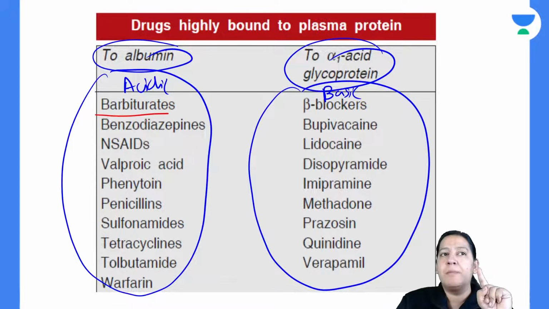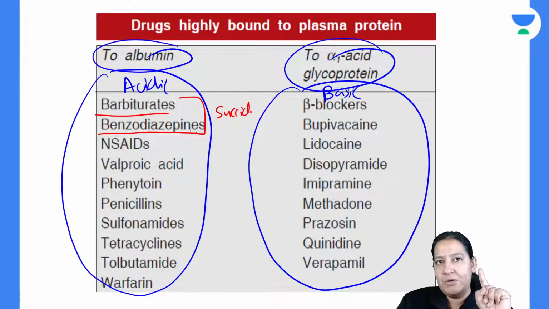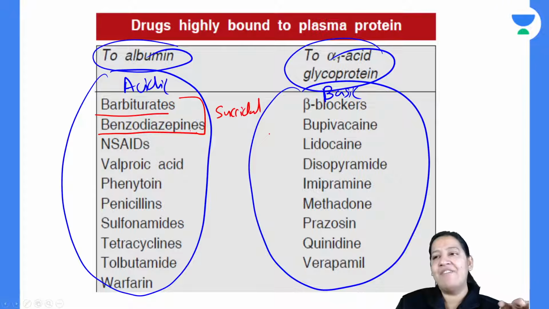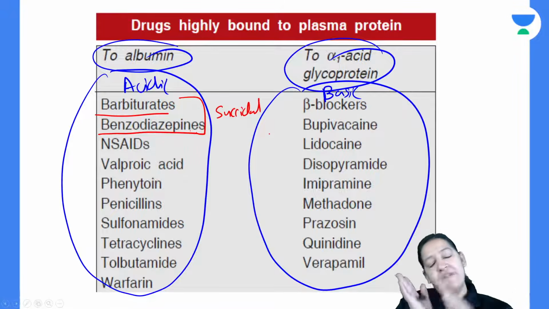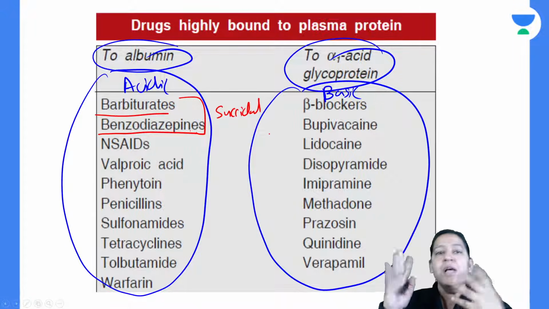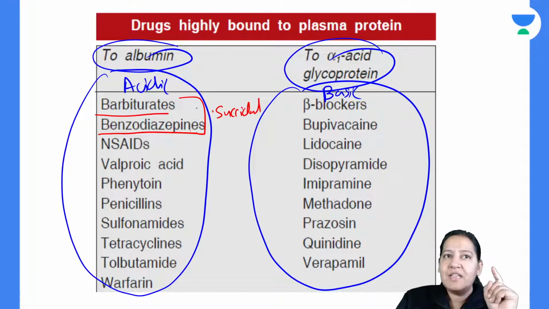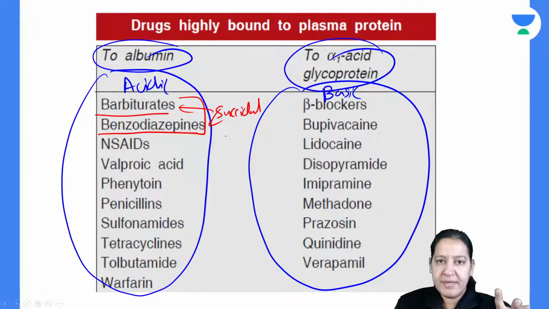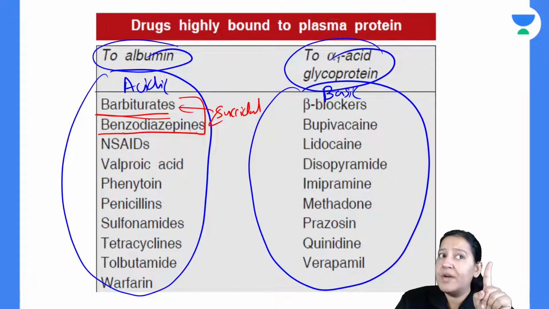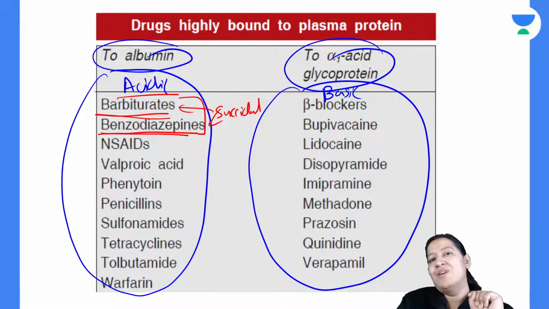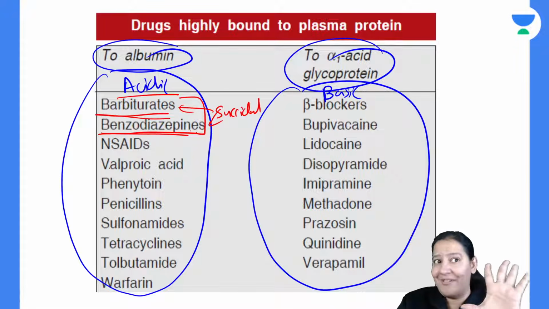Now barbiturates and benzodiazepines. These are the two most common sleeping pills which are used for suicidal purposes. Right, because they are easily available and laymen have a mentality: if I take one pill, I will sleep; if I take 100 pills, I will die. So they take these drugs to commit suicide, those who are in depression or want to commit suicide. So you should know barbiturates and benzodiazepines both are acidic drugs. They are acidic drugs, right?